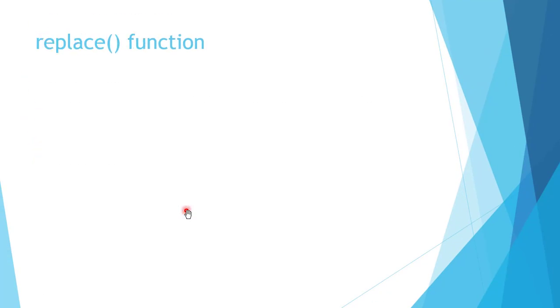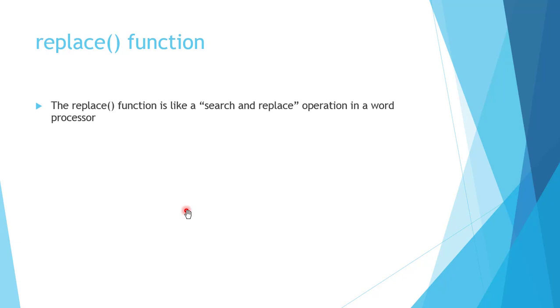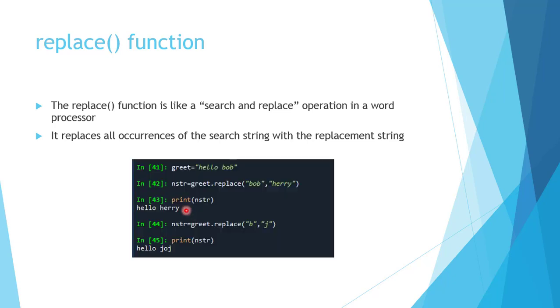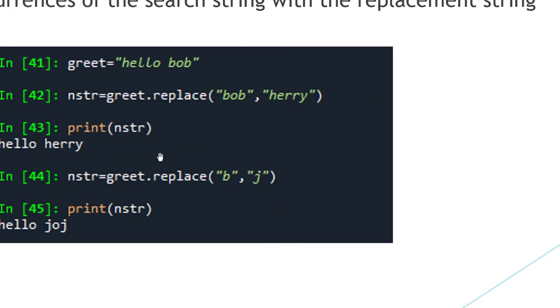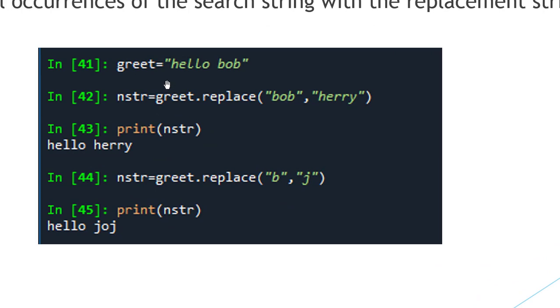Next we will see the replace function. The replace function is like a search and replace operation in a word processor. It will replace all the occurrences of the search string with the replacement string. So consider this example. We have our string hello Bob. string.replace, old string and then new string.